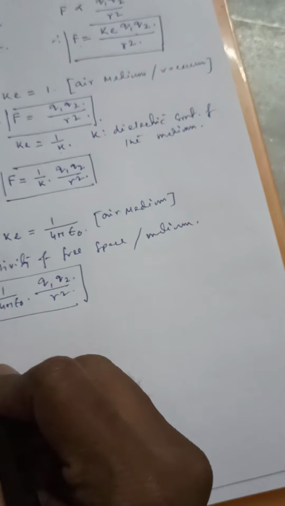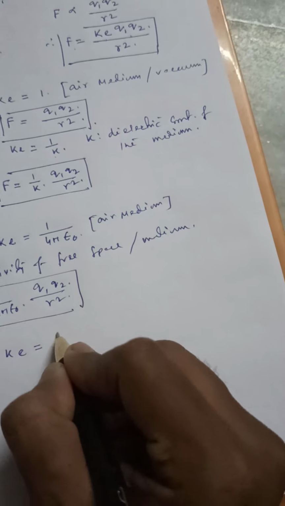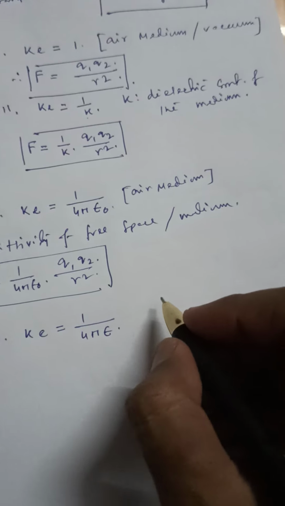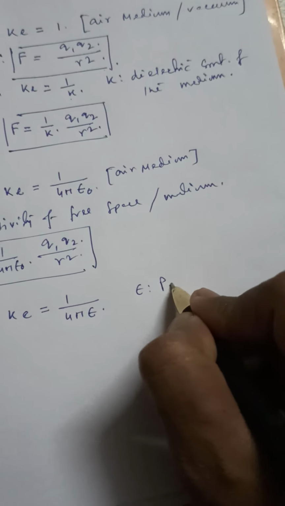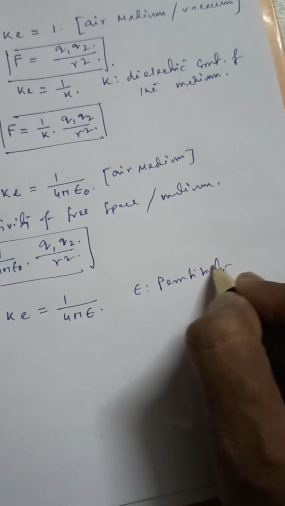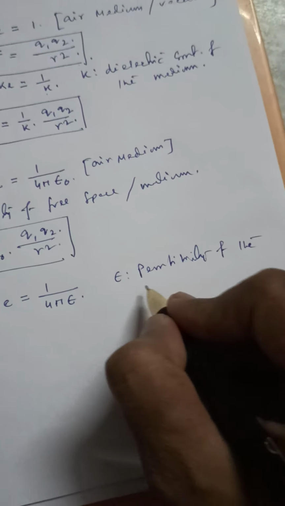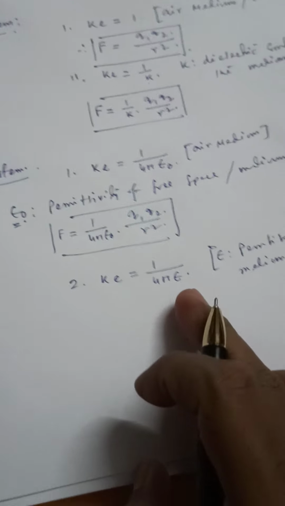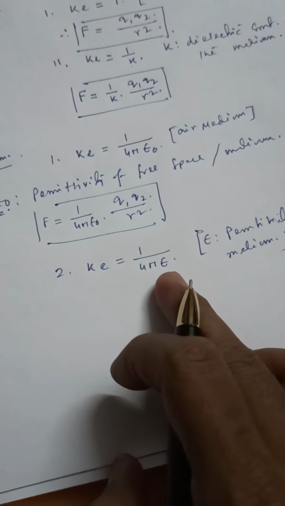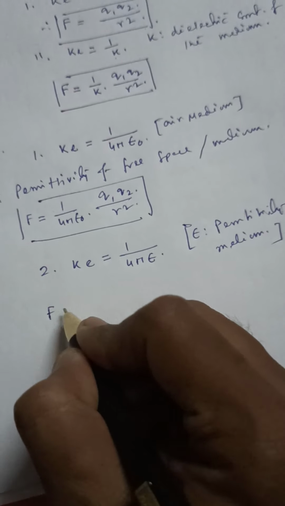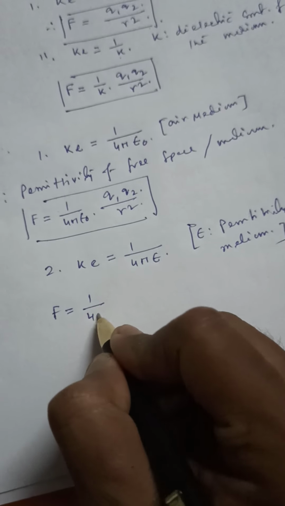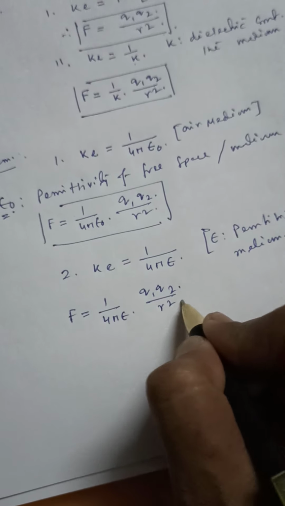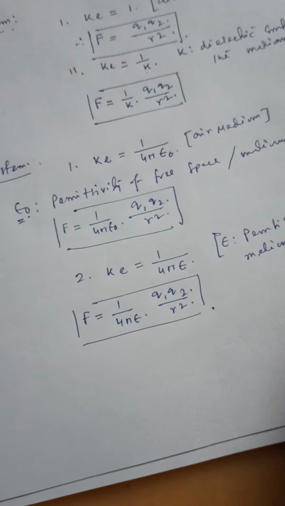Okay, now another one, value of Ke will be 1 by 4 pi epsilon, where epsilon is representing permittivity of the medium. The medium which is not air actually here, then value of Ke equal to 1 by 4 pi epsilon. So in that situation, value of the force becomes 1 by 4 pi epsilon Q1 Q2 by R square. So this is another form of Coulomb's law.